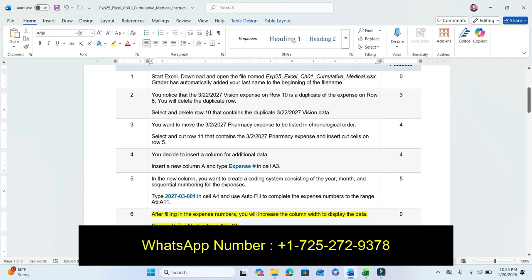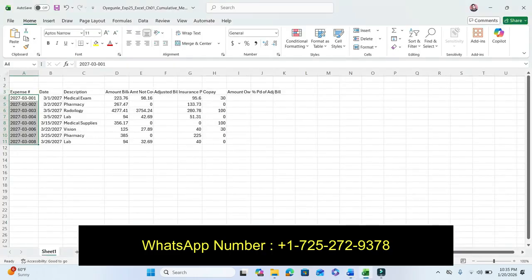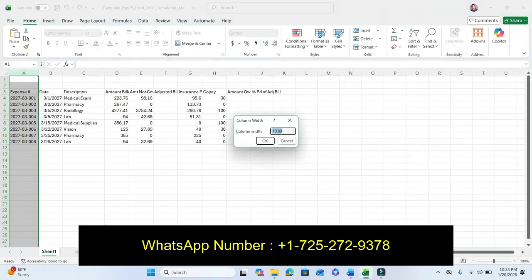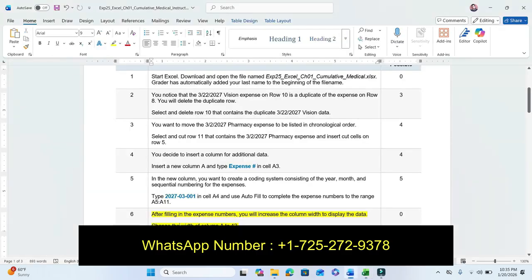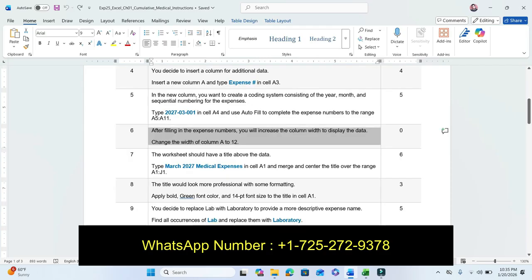After filling in the numbers, you increase the column width to display the data. Change the width of column A to 12. So select column A, go to Format, select Column Width, and change it to 12. So step number 6 is completed. Now move to our next step, step number 7.